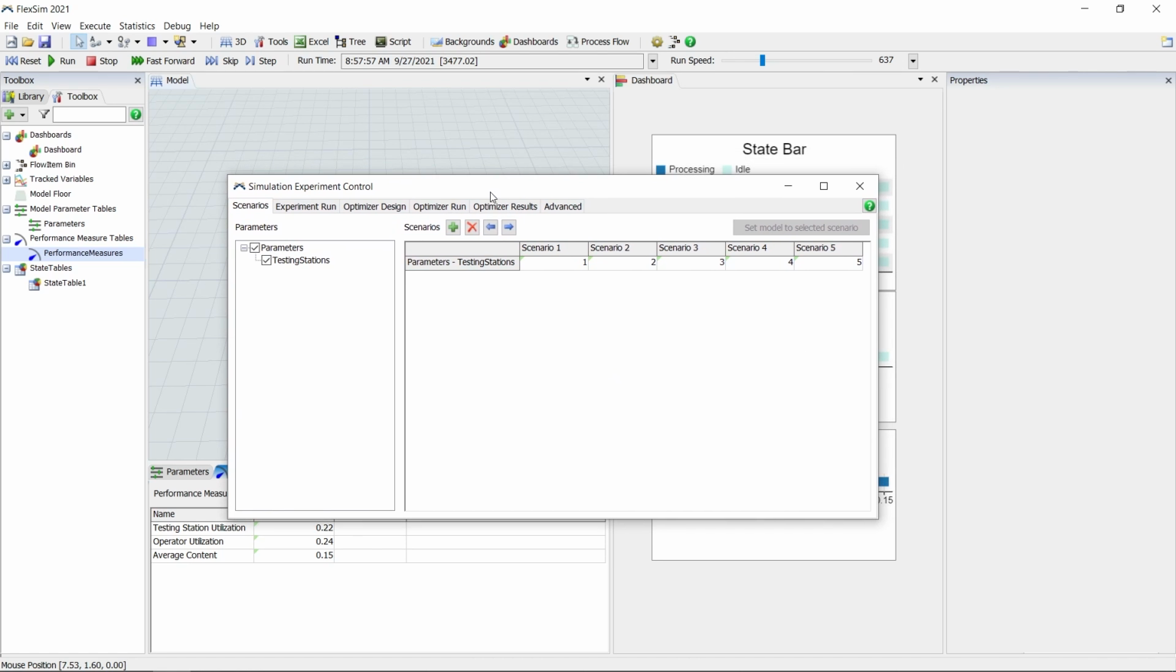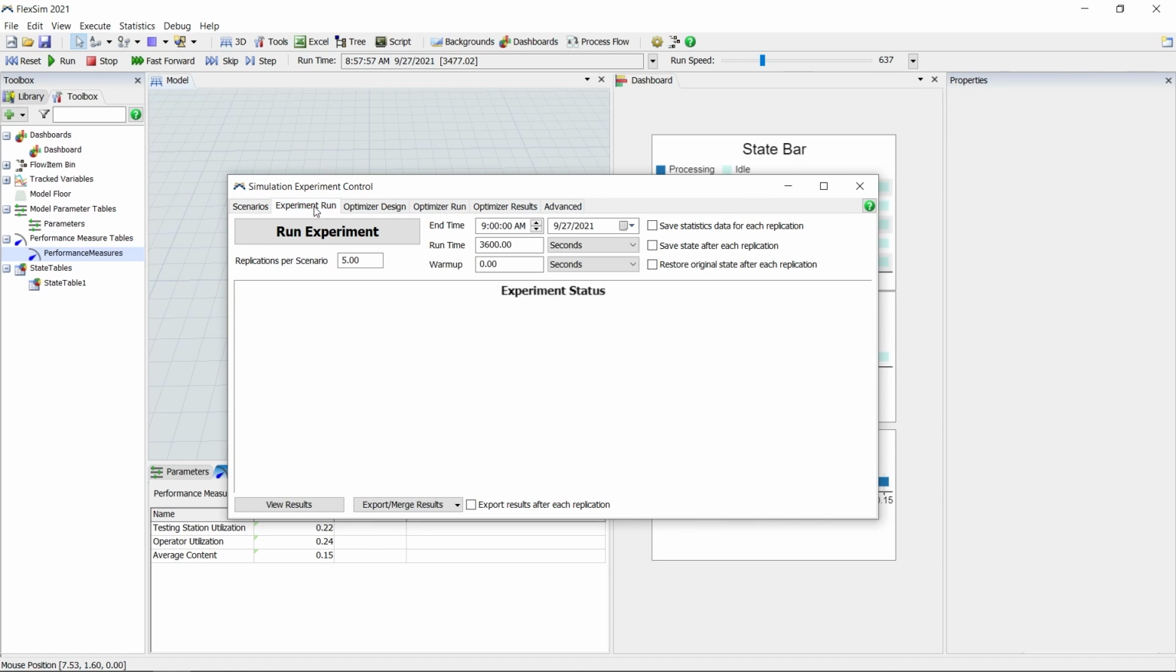Now click the Experiment Run tab. This is where we'll set up how our simulation replications will run for this experiment. Let's update the number of replications per scenario to 25 so we can get a large enough sample size for more valid results. And each replication will use different random numbers, so the results for each one will be a little different. For runtime, change seconds in the drop-down menu to hours, and change the runtime value to 8. We want to see a full day of data for each replication. Now click Run Experiment, and FlexSim will get to work.